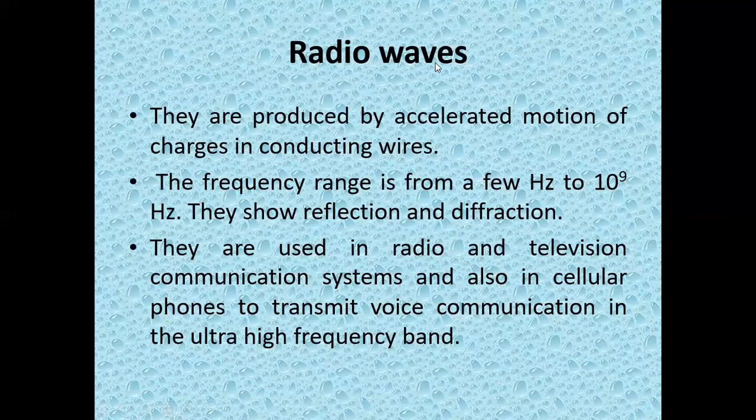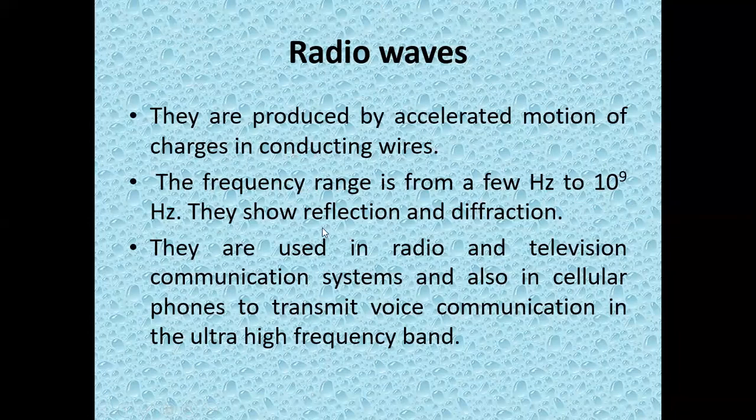Now here, radio waves. What is the source of these radio waves? Radio waves are produced by accelerated charges, the accelerated motion of charges in conducting wires. So when charges in a conducting wire get accelerated and move, by means of that, what is produced? Radio waves are produced. What is the frequency range? It ranges from a few hertz to 10 raised to 9 hertz.